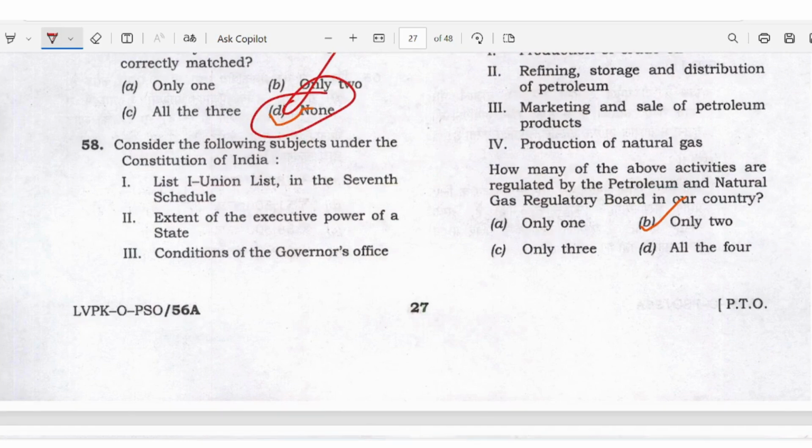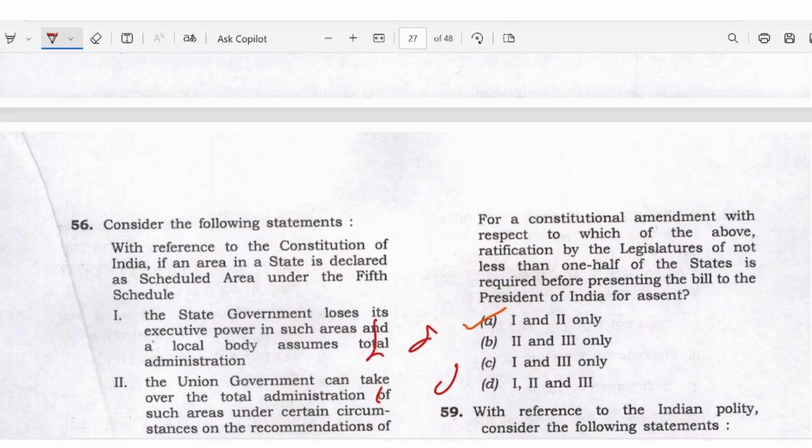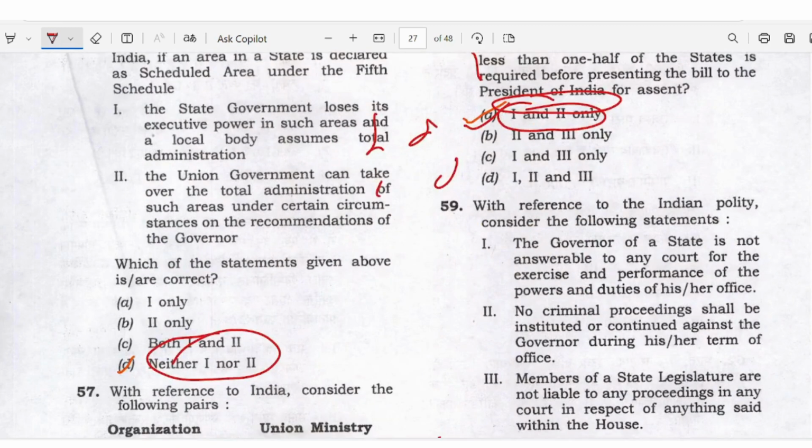List 1, the Indian list in the 7th Schedule. Extent of the executive power of the state. Condition of the Governor's office. 1 and 2 are right. Ratification by the legislatures of not less than half of the states is required. Okay, only 1 and 2 is required. Option is A. The answer is A here.